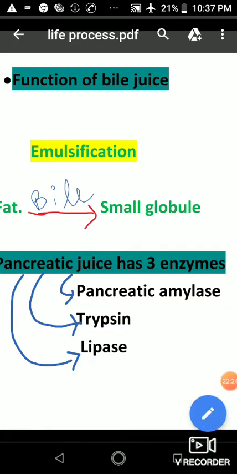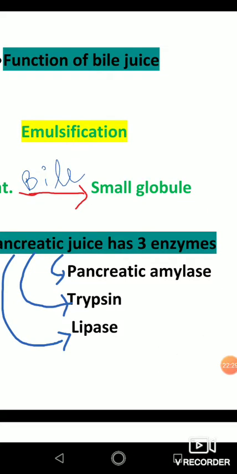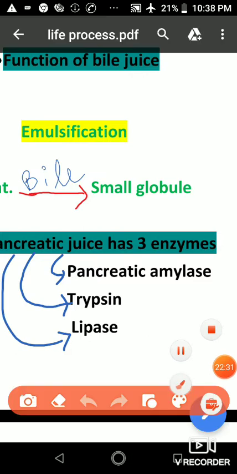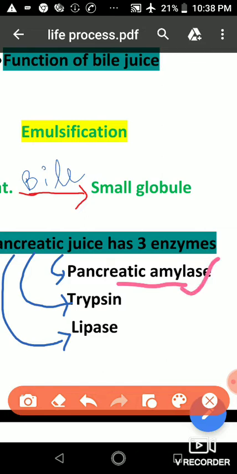Now one by one we will see the function of these enzymes. So what is the function of first, pancreatic amylase? Okay, so pancreatic amylase breaks down the starch into sugar. Okay, same as salivary amylase. Okay, students, amylase enzyme is also present in our saliva. So both pancreatic amylase and salivary amylase have the same function. Both break down the starch into sugar.